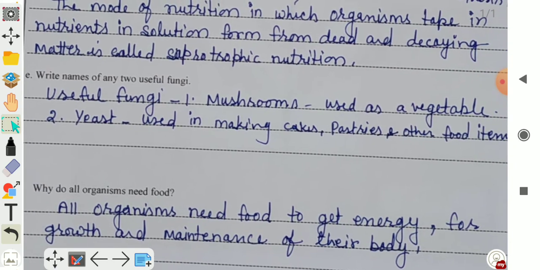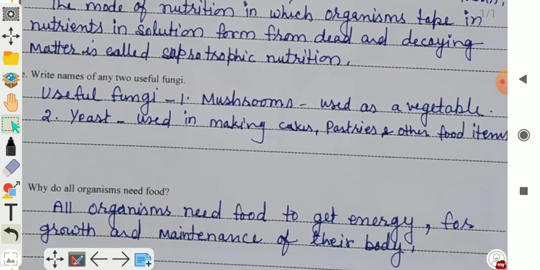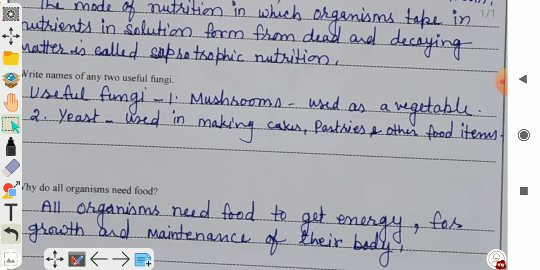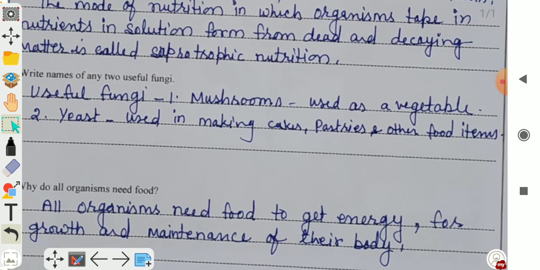E. Write names of any two useful fungi. So you have to write two useful fungi. First one is mushroom, used as a vegetable. Second one is yeast, used in making different food items like cake and pastry.